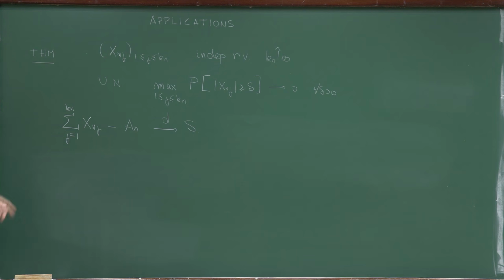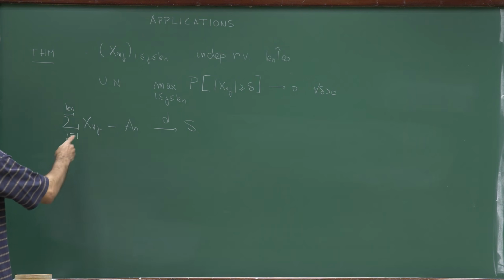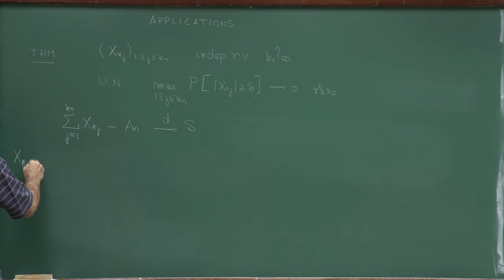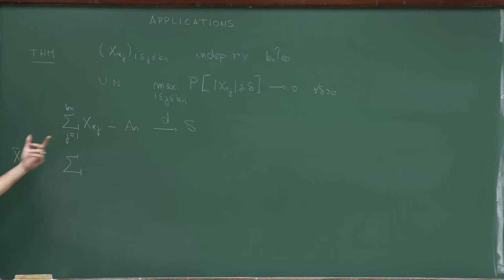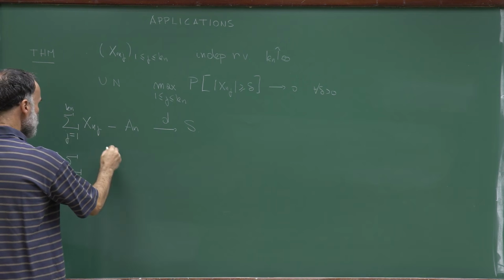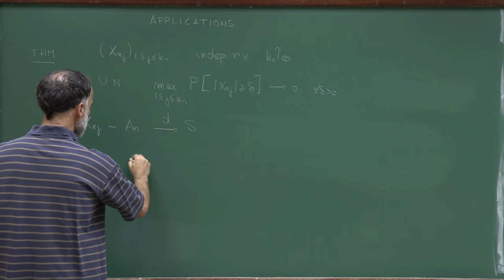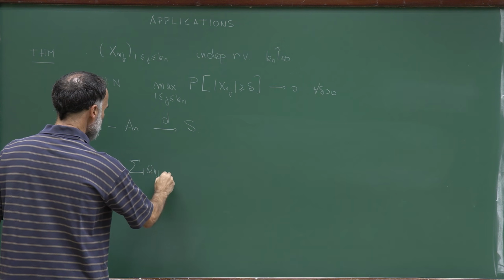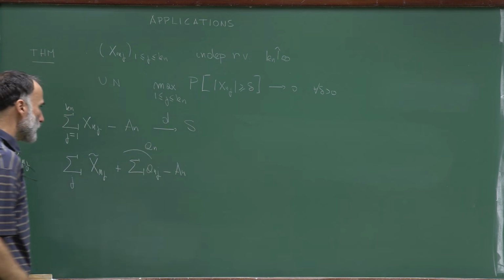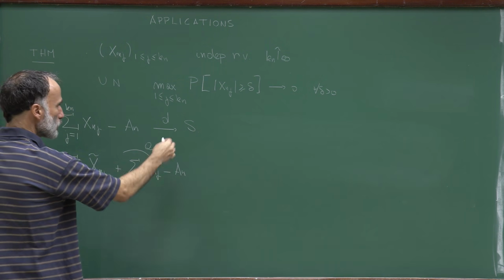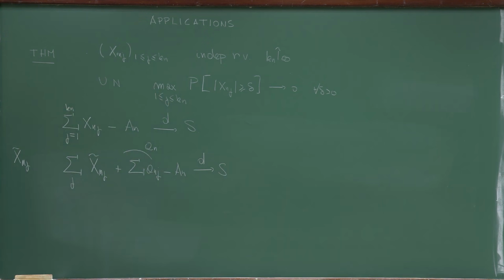So let me remind you the proof of this result. So what we first do is that we replace X_nj by X tilde_nj. So for that, remember that X tilde_nj is X_nj minus a_nj. So I can rewrite this expression as the sum of X tilde_nj plus the sum of a_nj minus a_n. And this is what I represented by a_n. So this expression converges in distribution to S if and only if this one converges in distribution to S.